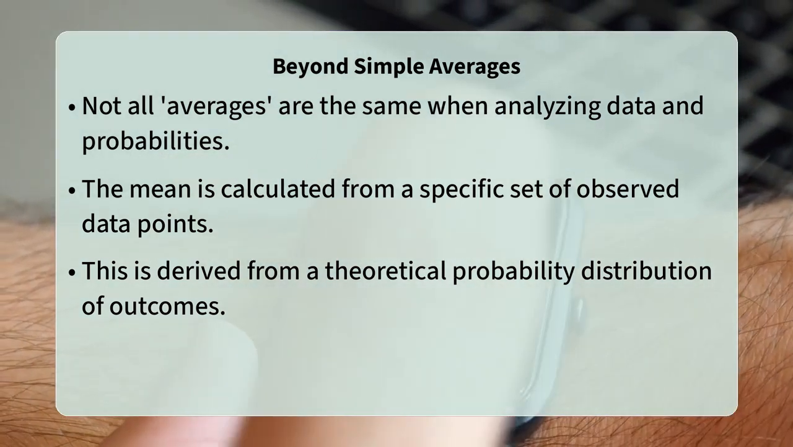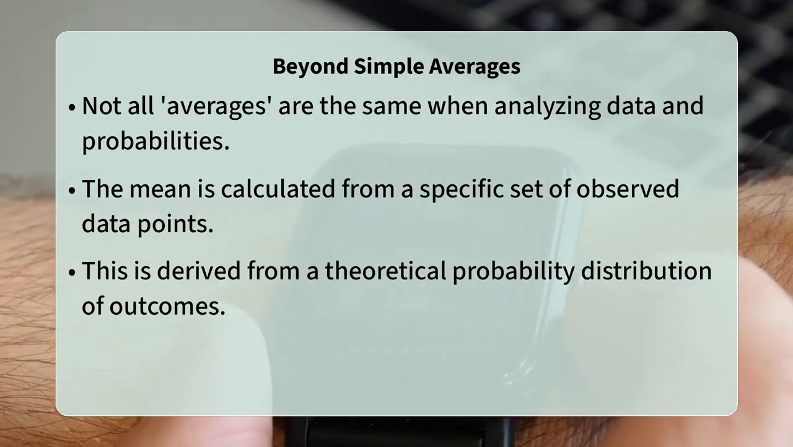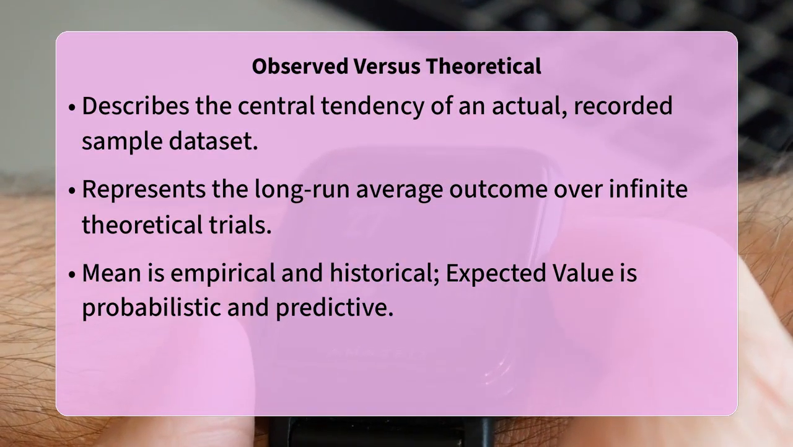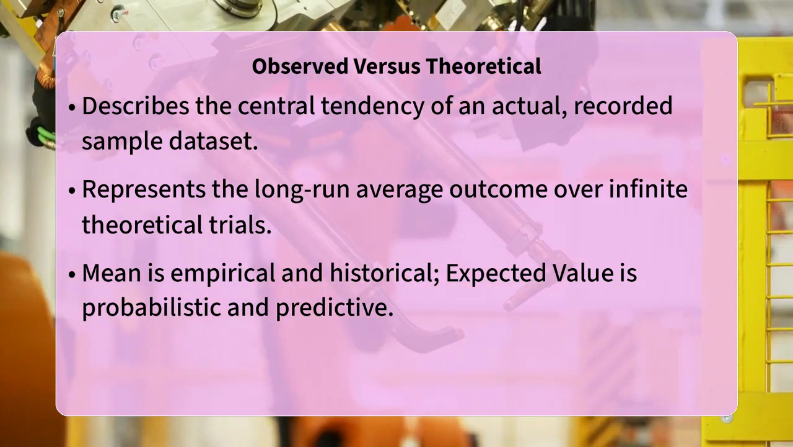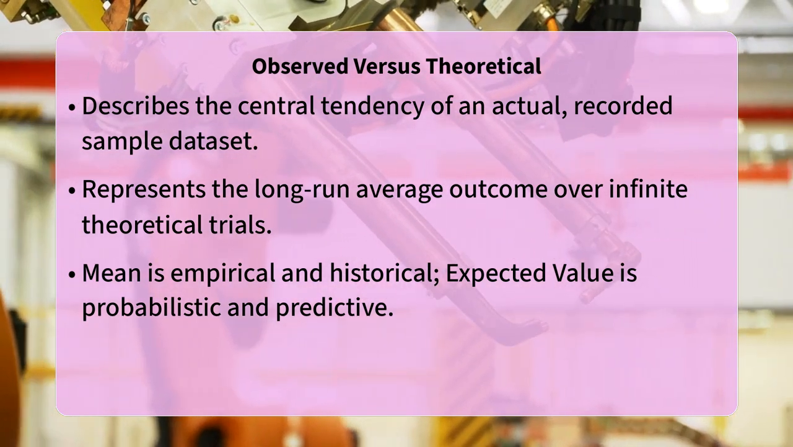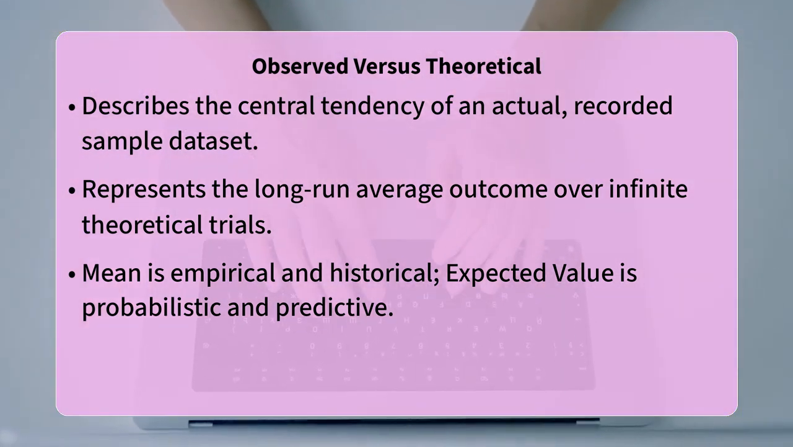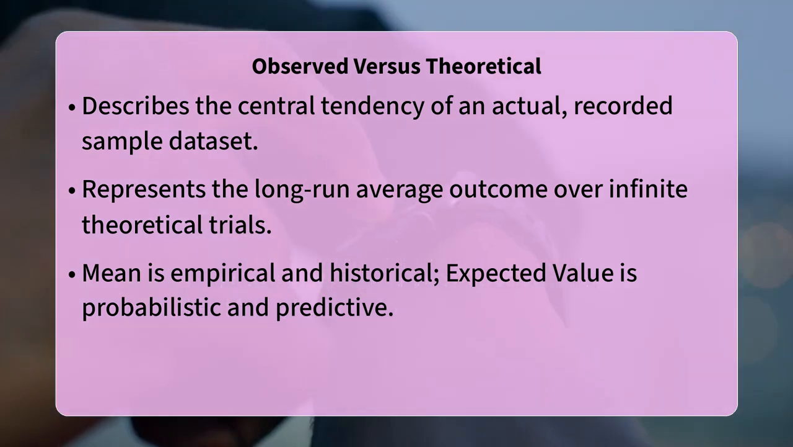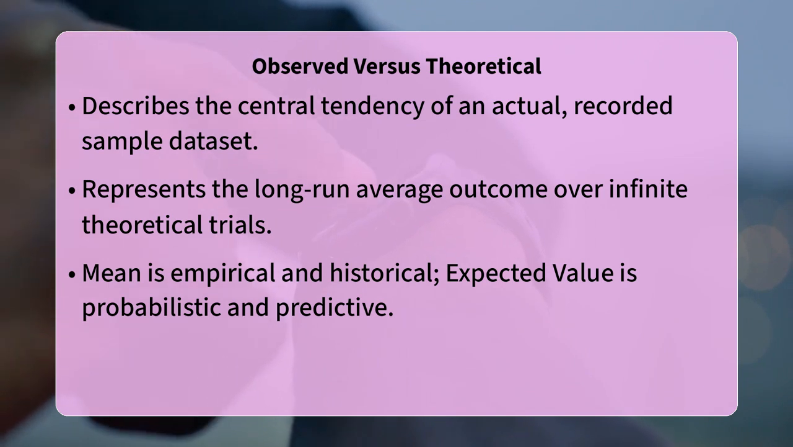The mean, also known as the arithmetic mean, is calculated by summing all the values in a particular dataset and then dividing by the total number of values. It is a descriptive statistic that tells you the central tendency of an actual recorded sample of data. For example, if you measure the heights of 10 students, their mean height is simply the sum of their individual heights divided by 10. It is a concrete number derived from what you have already observed.